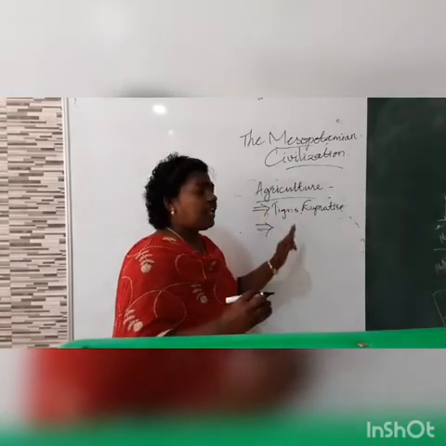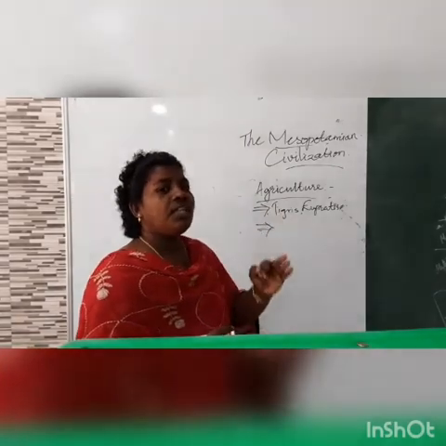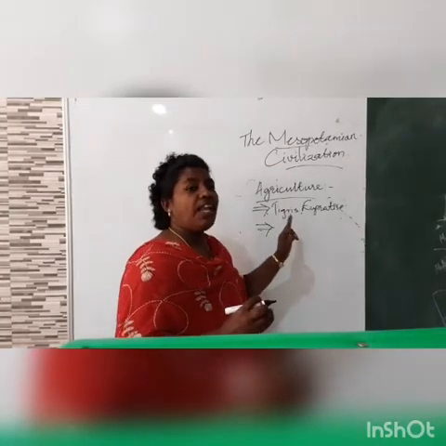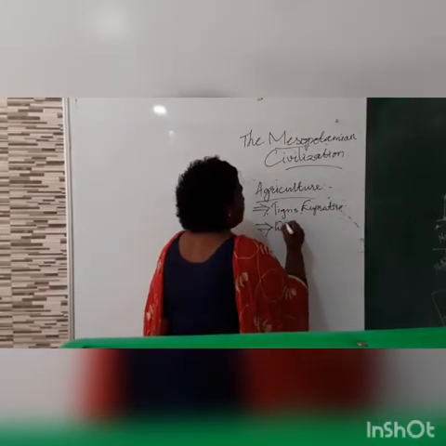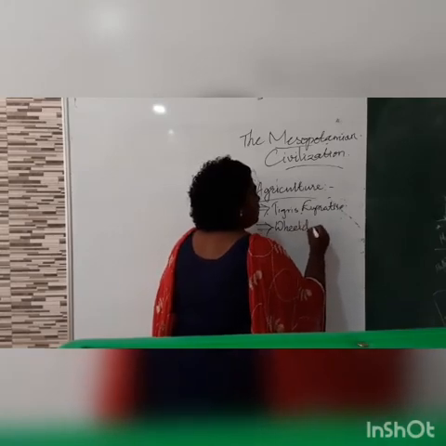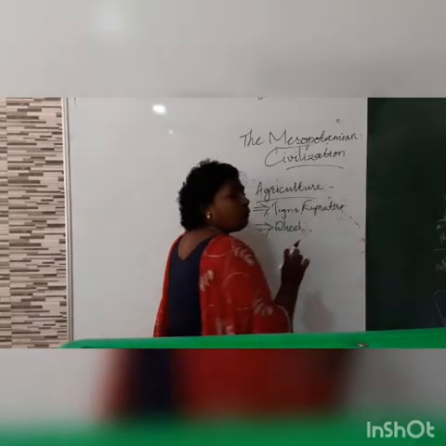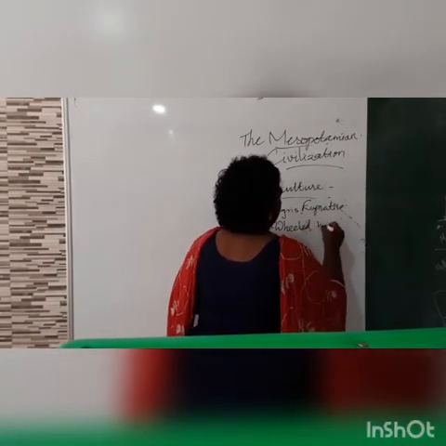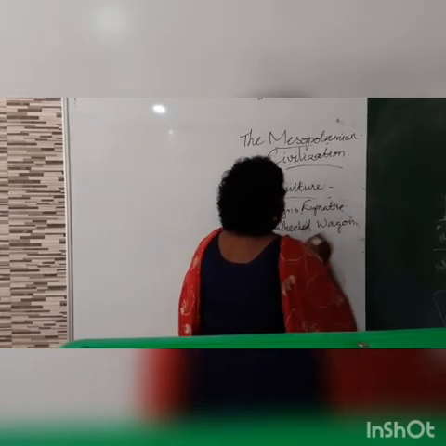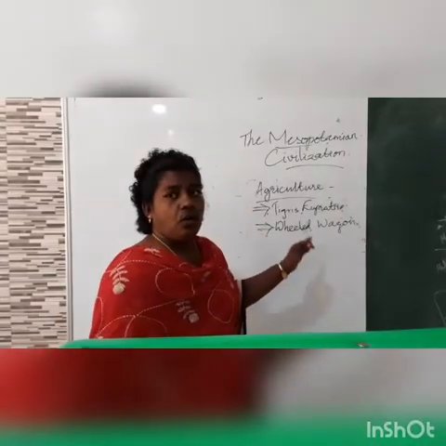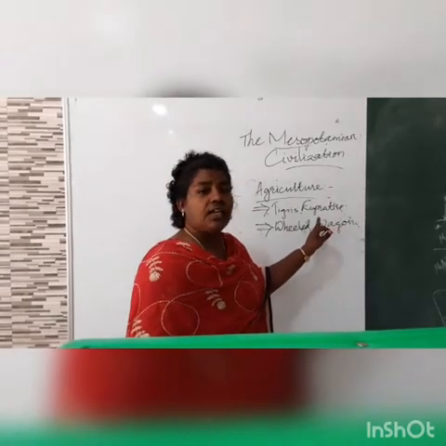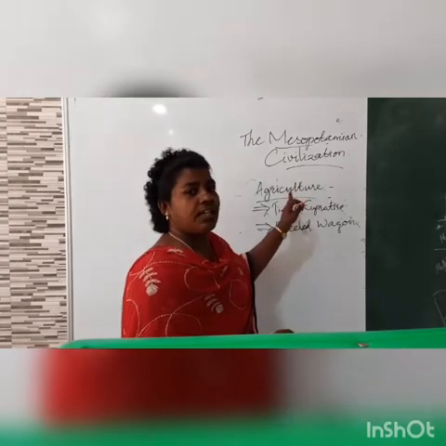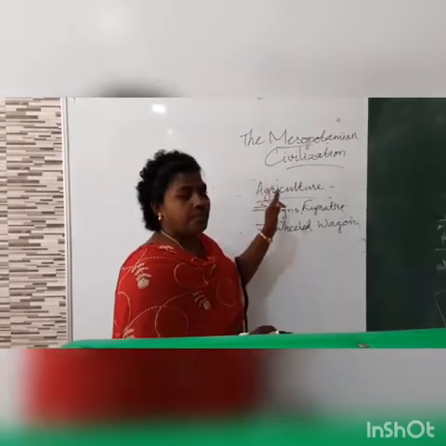The important thing which helped the increase of production is the wheeled wagon, known as the boon for increasing production. So the invention of the wagon, or using the wagon in the agricultural field, helped to increase the agricultural products in ancient Mesopotamia.